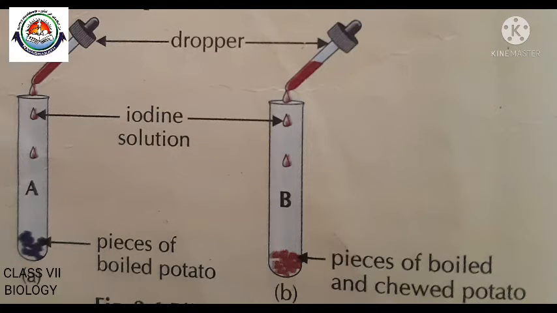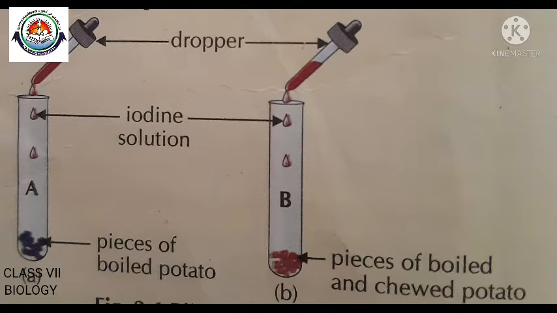For the activity to test the action of saliva on starch, we need 2 test tubes, a boiled potato, iodine solution and a dropper. First, take 2 test tubes and label them A and B. In test tube A, put a few pieces of boiled potato. In test tube B, put a few pieces of boiled potato after chewing them for 3 to 5 minutes.